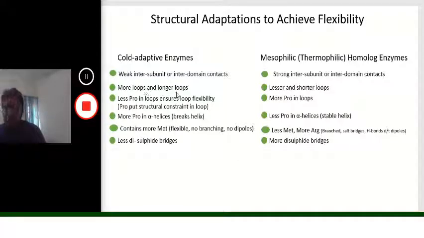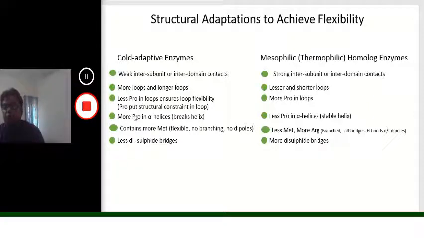The more loops and the longer the loops, the more flexibility there will be, and the interaction between the domains or subdomains will be weaker for the psychrophilic enzymes. Similarly, there is less proline in the loop structure, which is a loop rigidifying factor. When we put proline into the loop structure, it will not be flexible, so there is less proline in the loop structure of the psychrophilic enzymes.